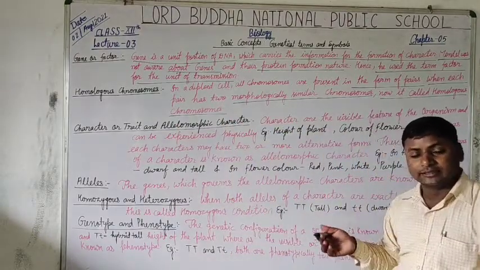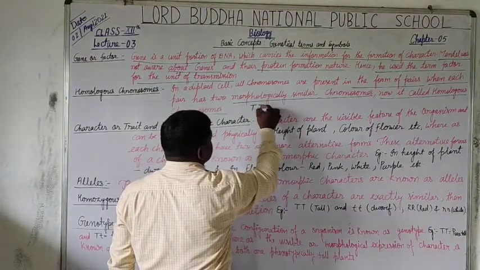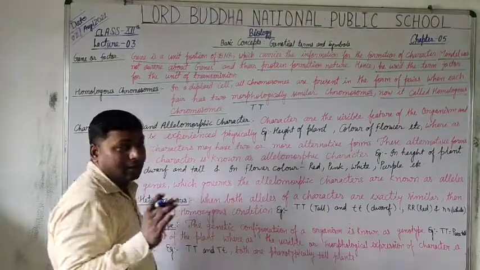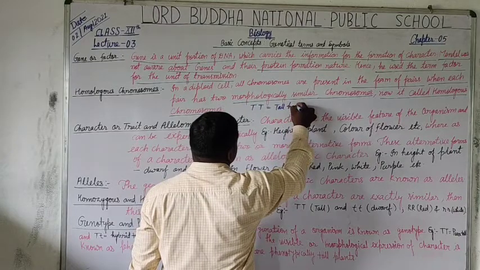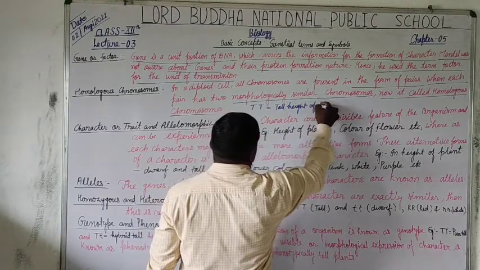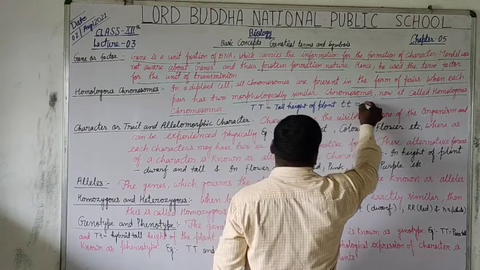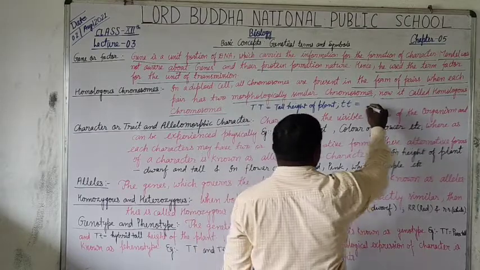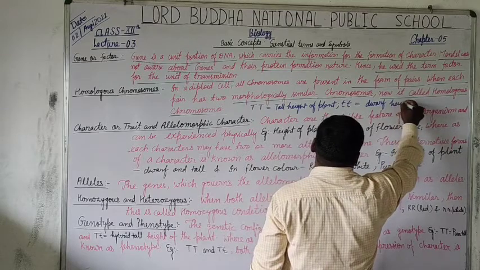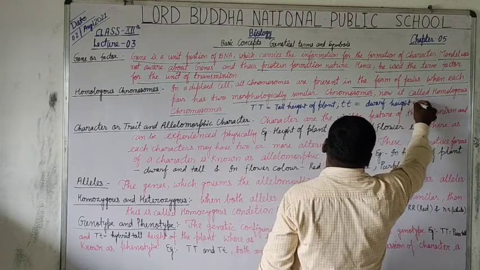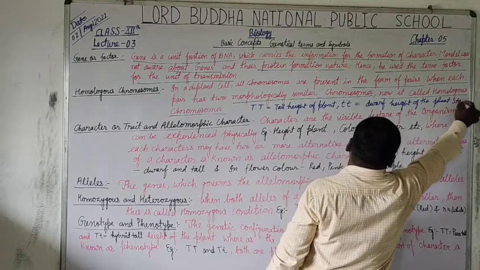As you studied in class 10, capital T is the term used for tall height of the plant, and small t is used for dwarf or short height of the plant stem. Is that clear?